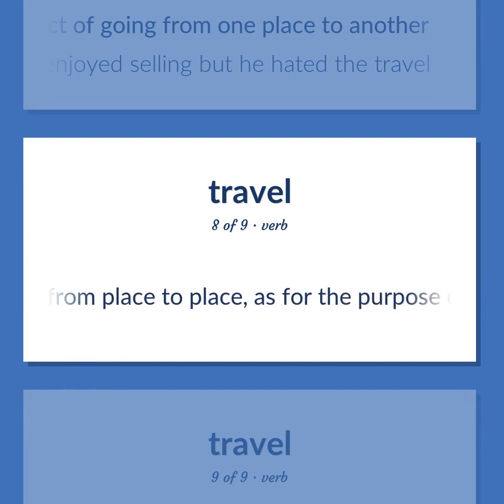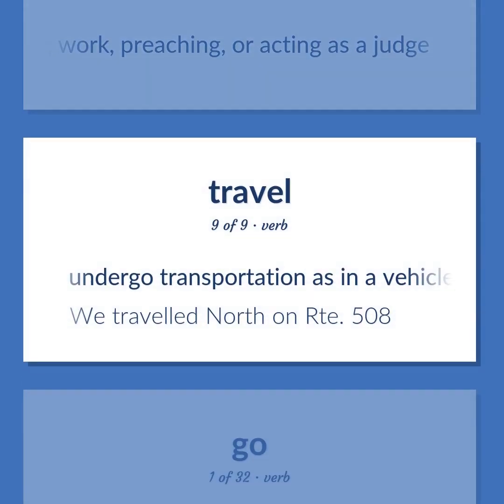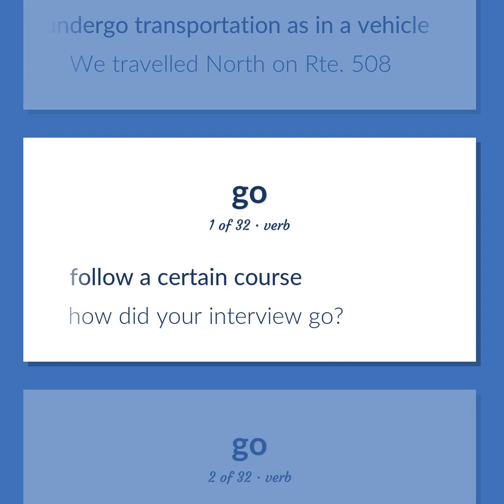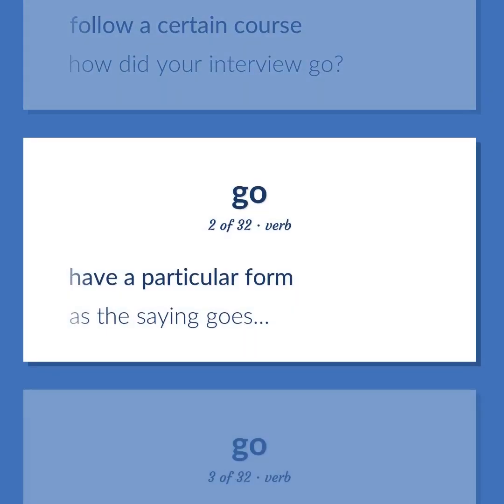Travel from place to place, as for the purpose of finding work, preaching, or acting as a judge. Undergo transportation as in a vehicle. We traveled north on Route 508. Follow a certain course. How did your interview go? Have a particular form. As the saying goes.